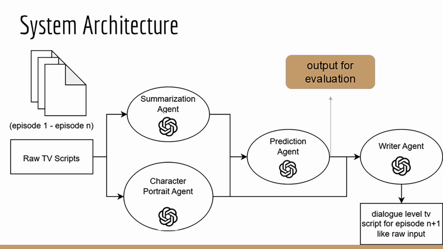And here's the architecture of our system. We take the raw TV scripts from episode 1 to N as our input and send them to the summarization agent, which produces a summary of what happened in previous episodes. The character portrait agent produces personalities of main characters, and they are sent to the prediction agent to give an output like the previous slide for evaluation. The writer agent is a downstream agent that expands the predicted plot into dialogue-level TV scripts.